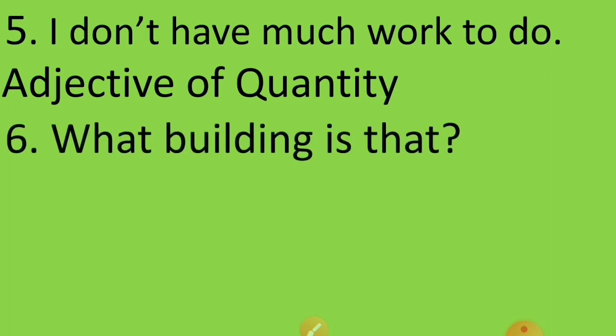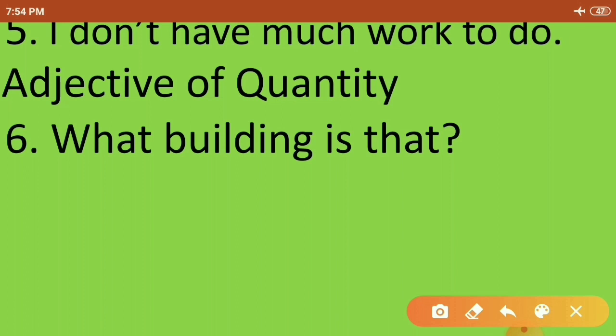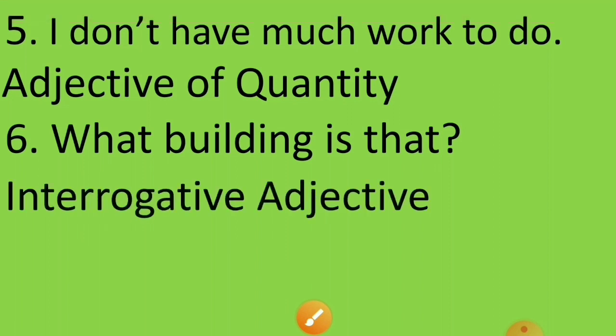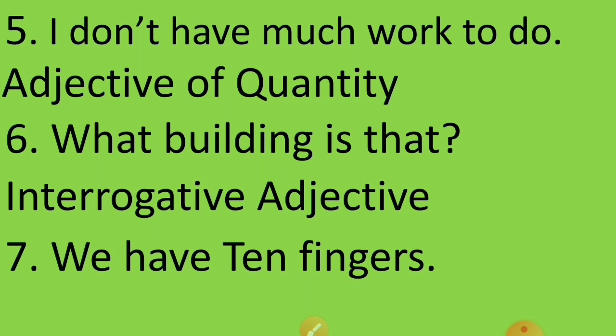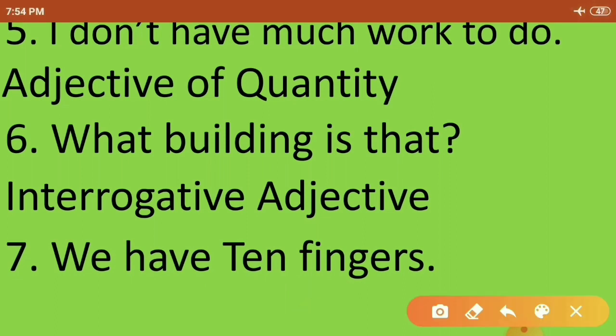Sixth question. What building is that? Very easy. And the adjective is what? And the kind of adjective is interrogative adjective, as it is asking a question. We have 10 fingers.